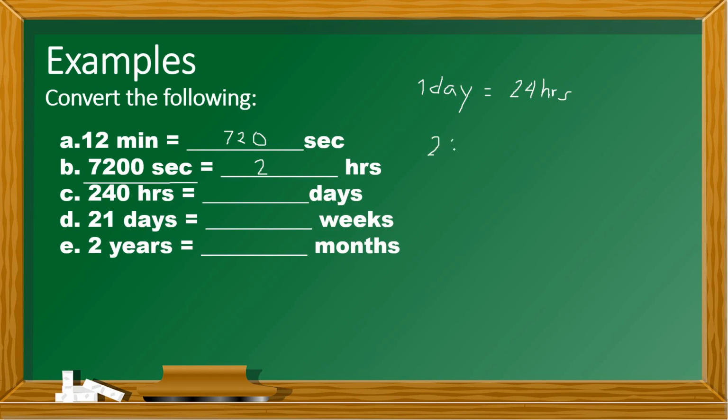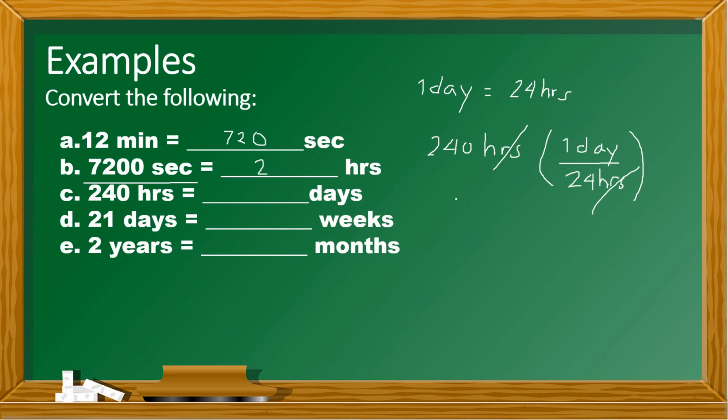So 240 hours, we're going to divide. Okay, so we have 1 day over 24 hours. So cancel na natin yung hours, right?